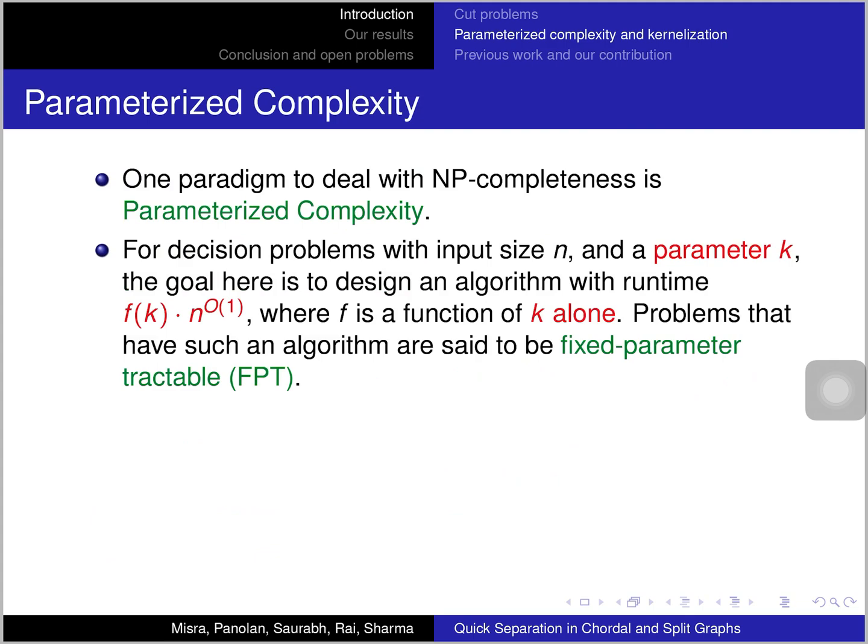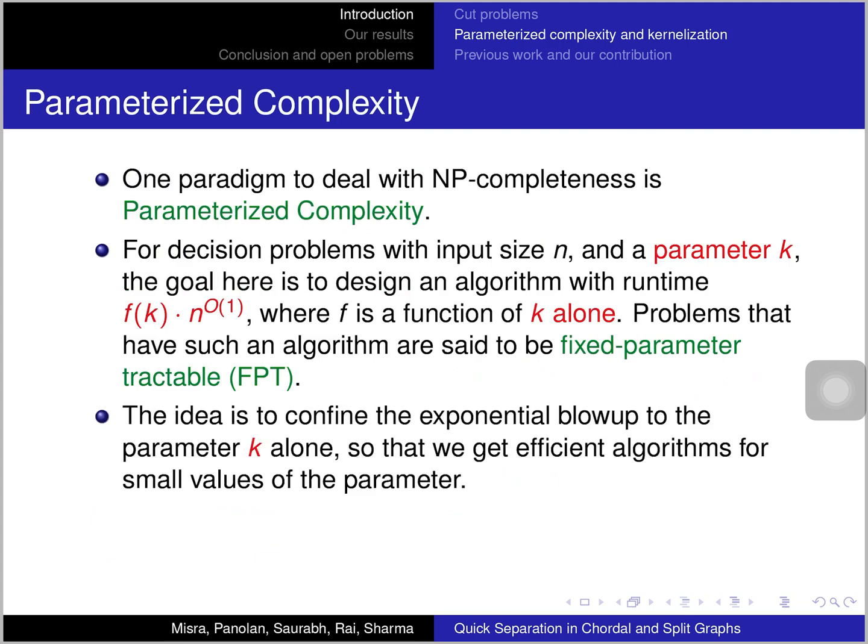And the problems which have such algorithms are called FPT. The idea is that we confine the exponential blow-up to the function f alone, and for small values of k, it will still be efficient. For fixed values of k, we still get polynomial time algorithms.